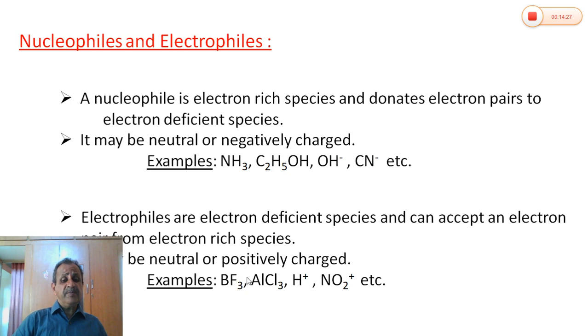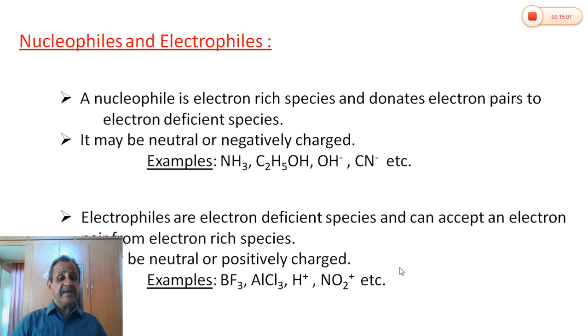If you consider aluminum chloride, boron trifluoride, carbon dioxide, sulfur dioxide, sulfur trioxide, they are all neutral molecules, but they are electron deficient. They have a shortage of octet configuration. So they are electron deficient. They want electrons. Hence they are neutral electrophiles. Hydrogen ion, nitronium ion, NO2 plus. So they are electron-deficient species that carry a positive charge, so they are the positively charged electrophiles.